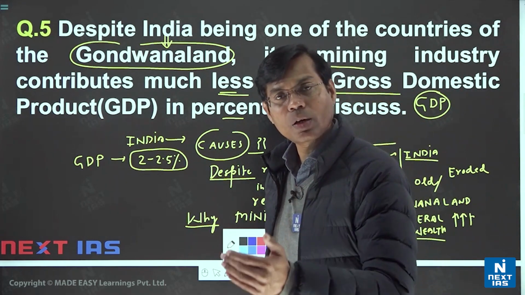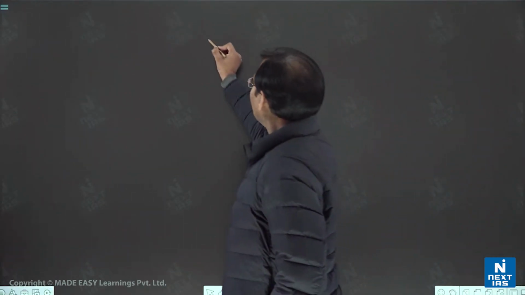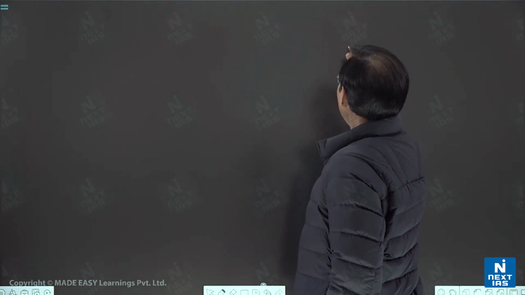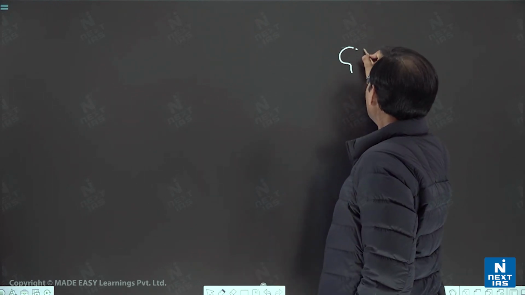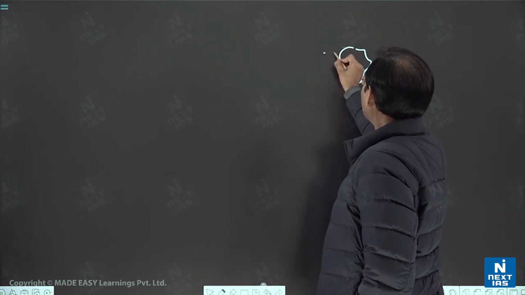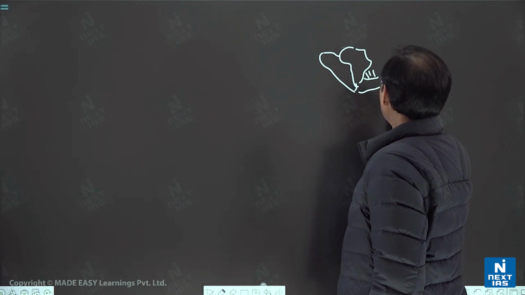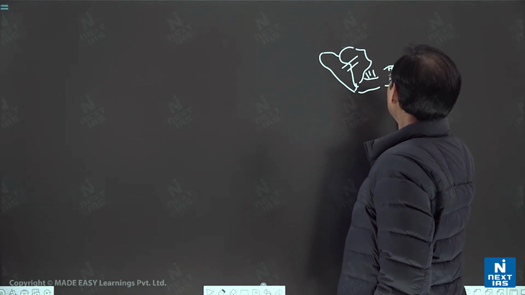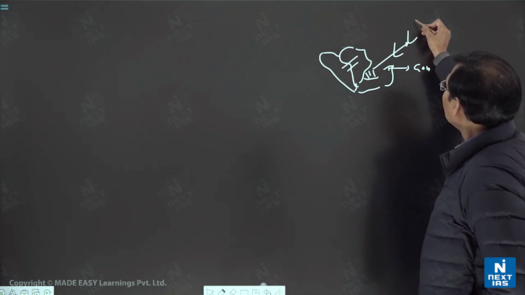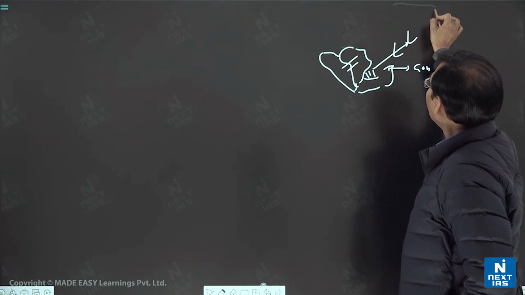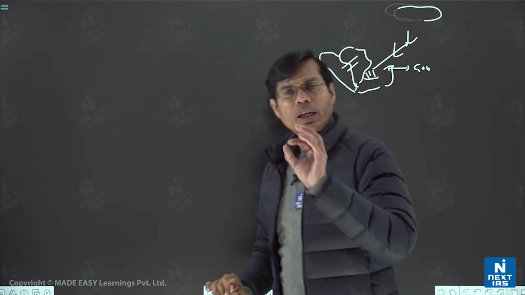And what would be the second part? The causes behind that. So if we identify the causes here, then as you put here, it is the African area here, and it is the South American area, it is the Indian zone, it is the Antarctica here, it is the Australia, and this land is Gondwana land. India got detached from this area, gradually we moved northward, and then we collided with the Eurasian area, and also you can say a kind of journey. So a little bit of idea we have in our mind.